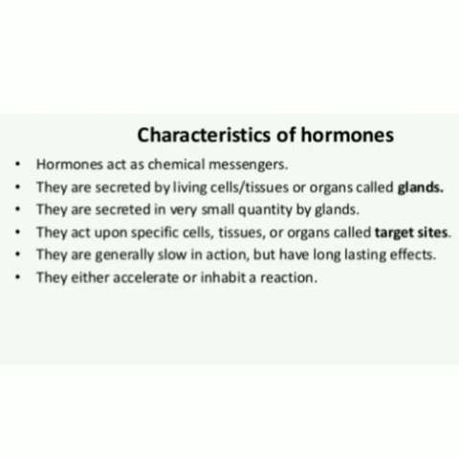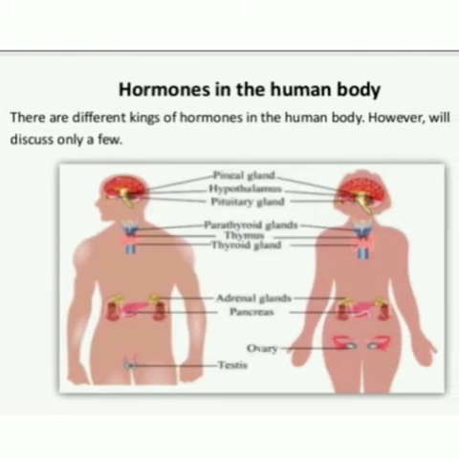Characteristics of hormones: they act as chemical messengers. They are secreted by living cells, tissues or organs called glands. They act upon specific cells, tissues or organs called target sites. They either accelerate or inhibit a reaction. Hormones in the human body: there are different kinds of hormones in the human body.